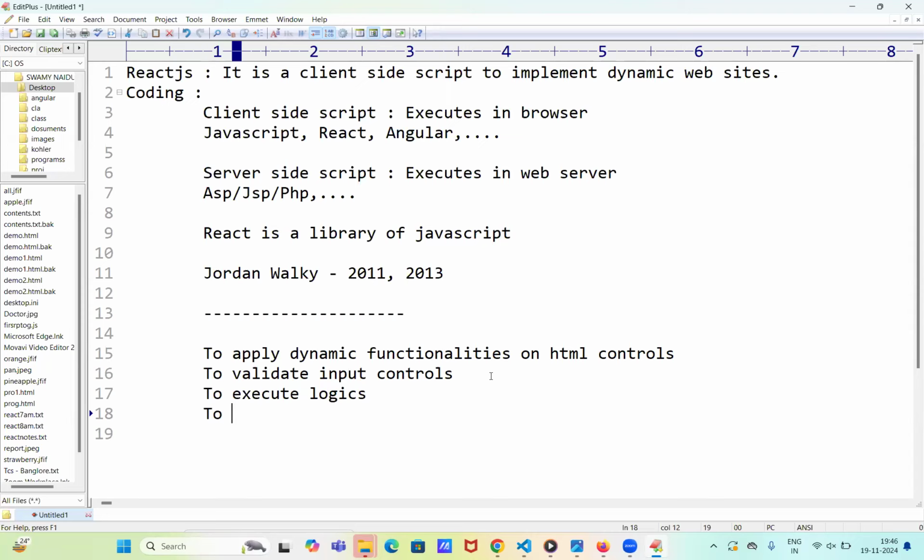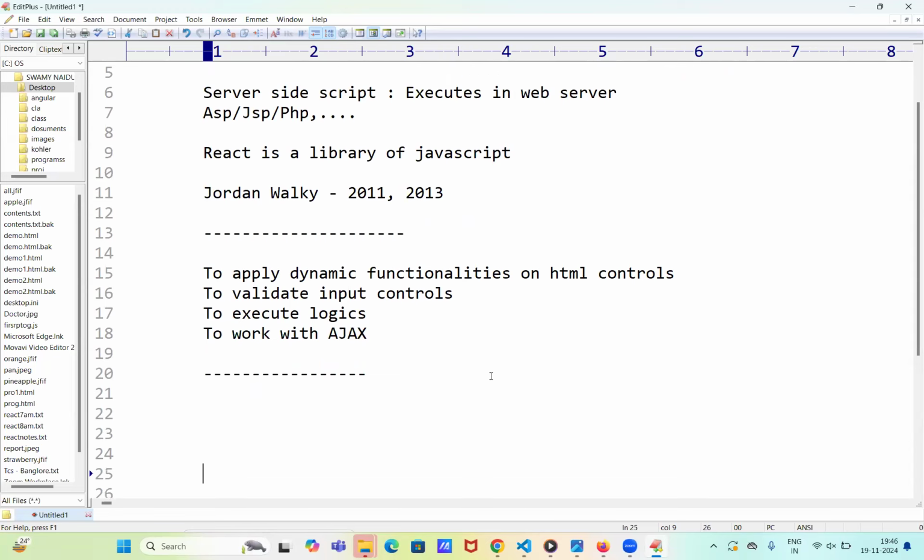Next one, to work with Ajax. If you want to work with Ajax concepts, then also you're taking the support of React.js. These are the main points why we are using React. Not only React, with any client-side scripts we can work with these functionalities.